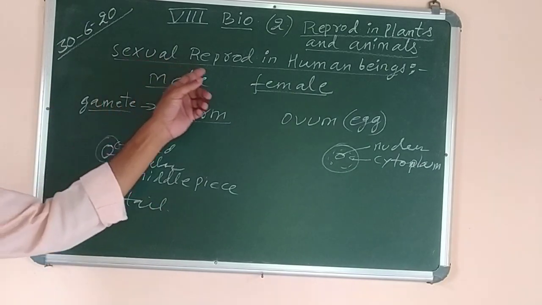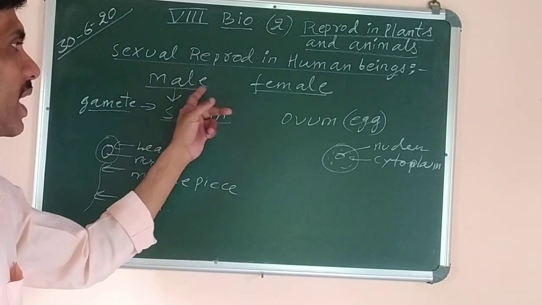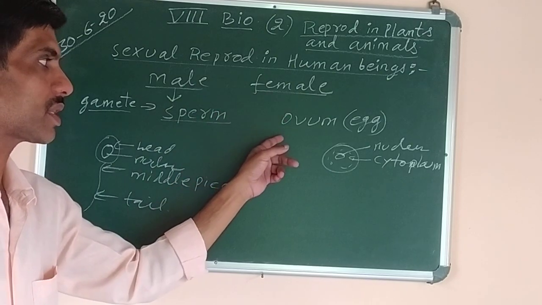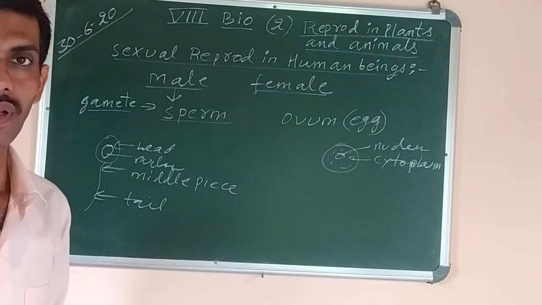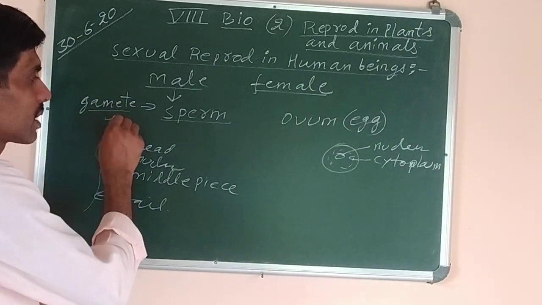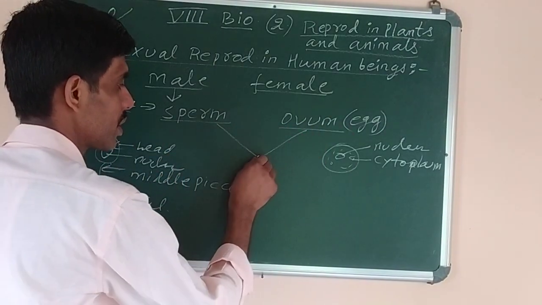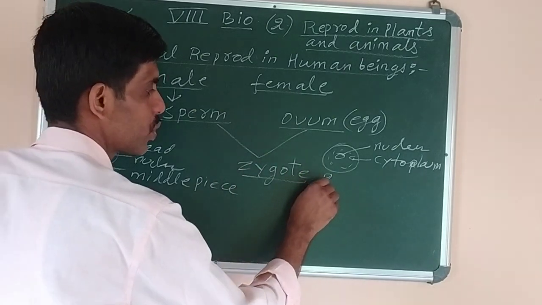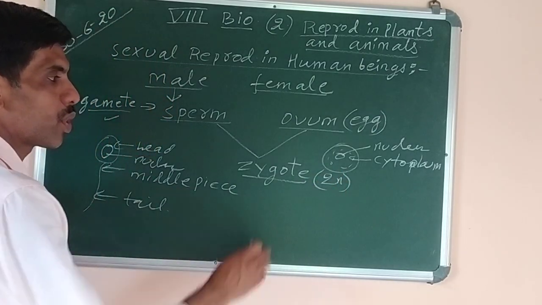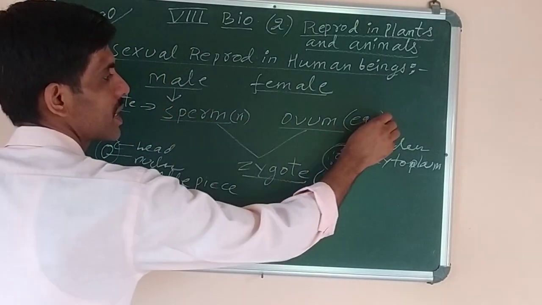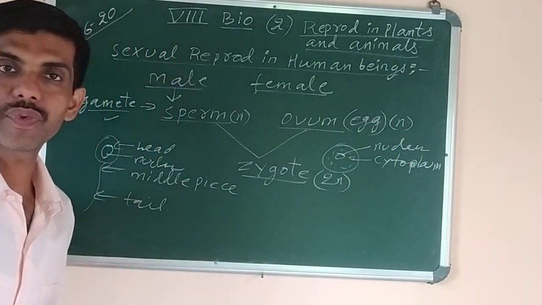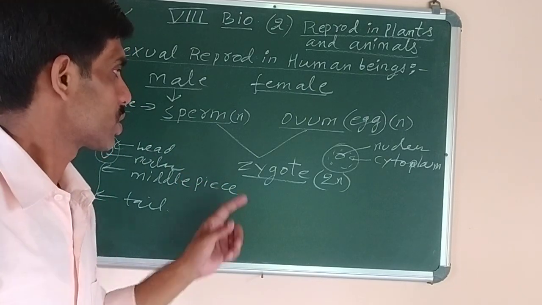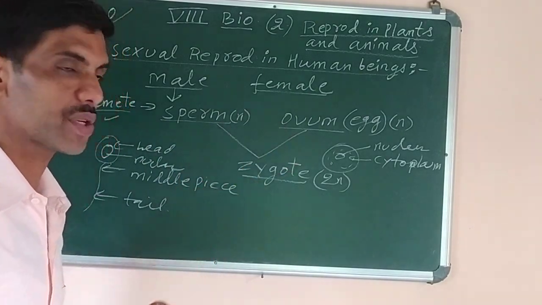So sexual reproduction in human beings involves two different individuals, male and female. Male produces the male gamete or the reproductive cells called the sperm, and the female produces the female gamete called ovum or egg. Now the fusion of these gametes, when sperm and ovum fuse, results in the formation of a diploid cell, which is called zygote. Zygote, 2n, I am writing. 2n means it's diploid. Both of them are haploid. Haploid means only having half sets of chromosomes. Like if our body has 46 chromosomes, the gametes will contain only 23 chromosomes. So when both of them fuse, it results in the formation of zygote.